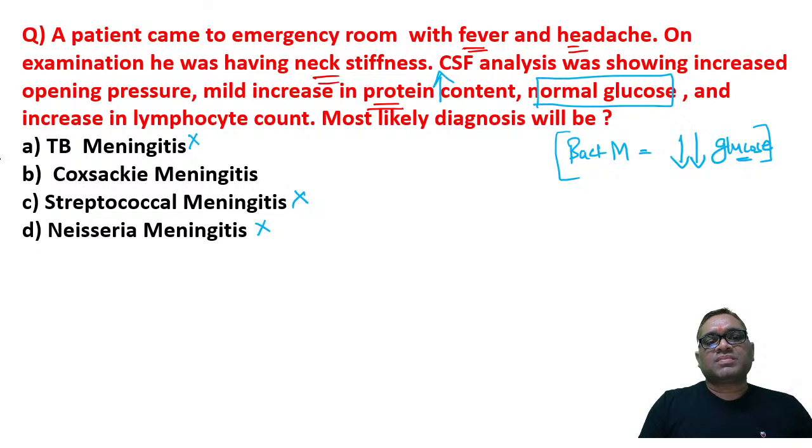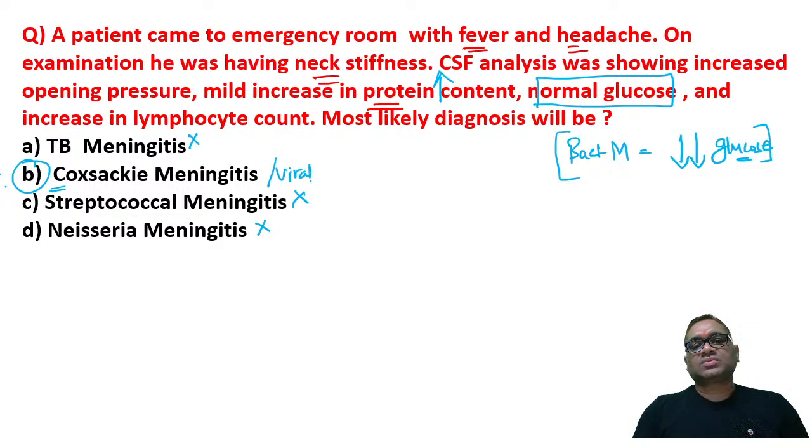So what will be this? This will be the viral. So Coxsackie is the virus. Coxsackie meningitis. Right. So this will be a viral meningitis, which is a Coxsackie meningitis. So this is the correct answer. Right. B is the correct answer.